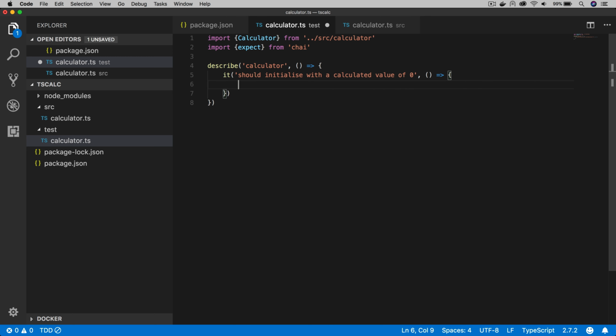So our first test, we want to say that when we instantiate our calculator, it's a stateful calculator, so we want it to store the calculated value and maintain that as we perform operations. So it should initialize with the calculated value of 0.